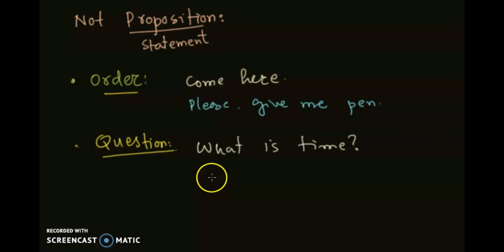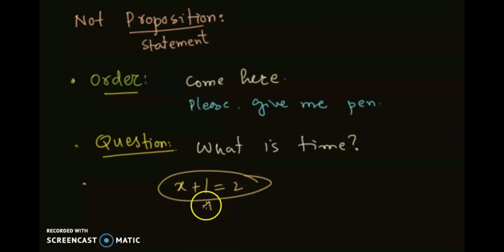Similarly, we can have some other kinds of mathematical examples, like mathematical expressions. For example, x plus 1 equal to 2. Now this is a mathematical sentence which we can't say is true or false unless we have the value of x. We will talk about them later on, but at the moment this is not a proposition.